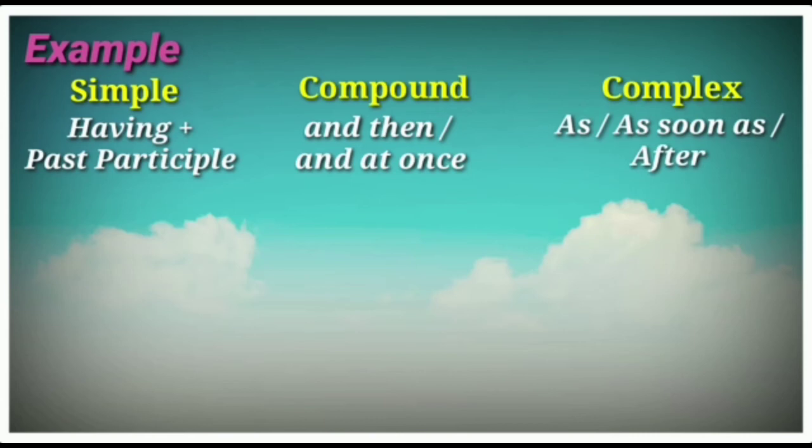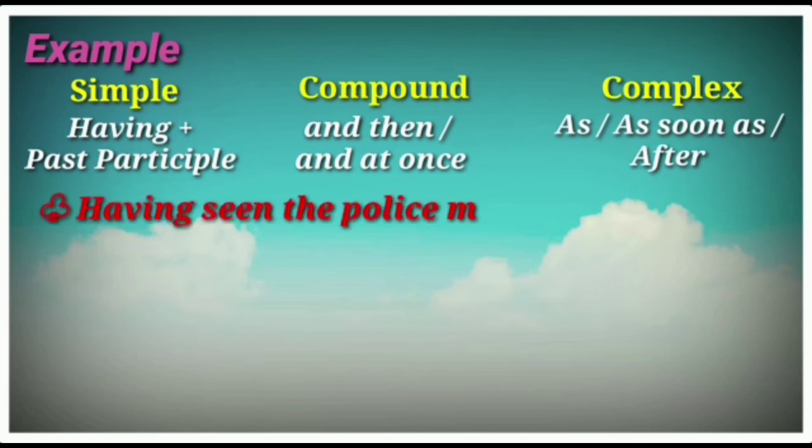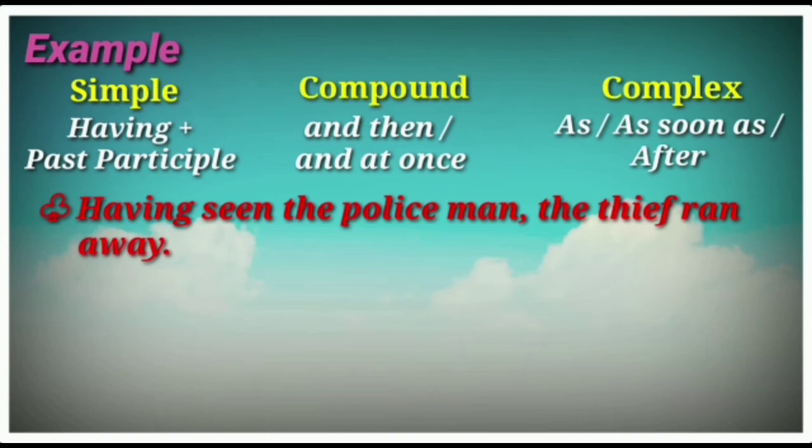After having, the verb third form will act. Having seen the policeman, the thief ran away. See is the present verb, saw is the past verb, seen is the past participle. We used the past participle after having.